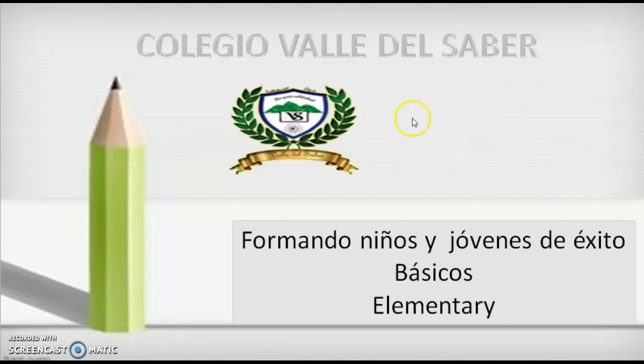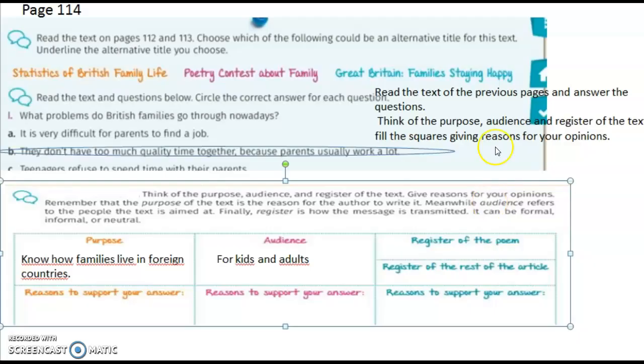Okay, this is the homework for this week. On page 114 we got these activities. Read the text on the previous pages, like pages 112 and 113. Choose which of the following could be an alternative title for this text. Underline the alternative title you choose. You got these three titles and choose one: Statistic of British family life, poetry contest about family, or Great Britain families staying happy.